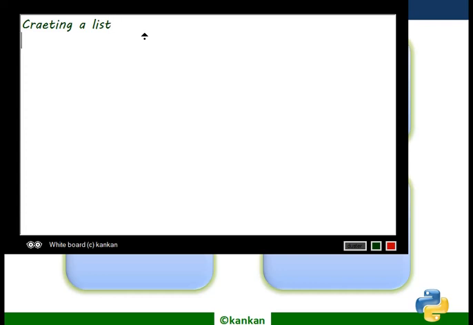Let's see how we can create an empty list. Empty list means that when I create the list, no value will be inserted there. So what is the syntax of creating an empty list?